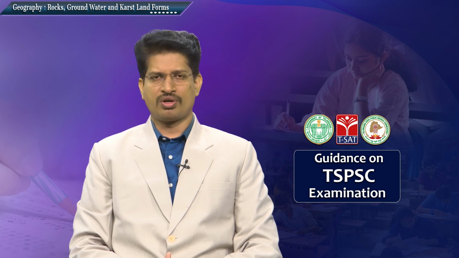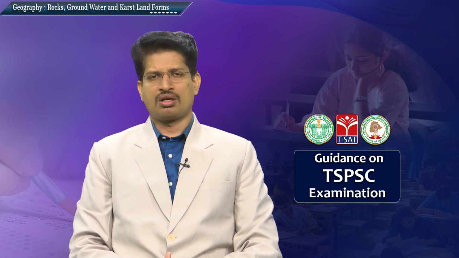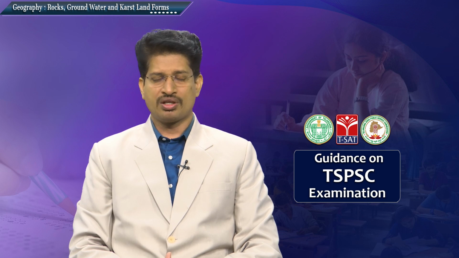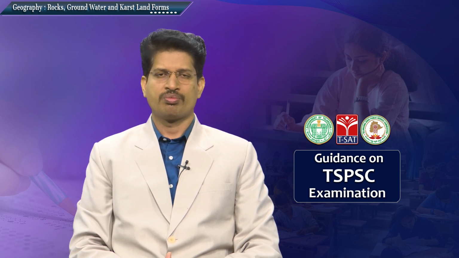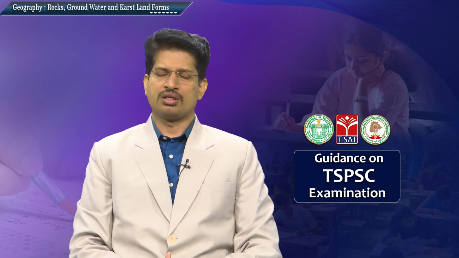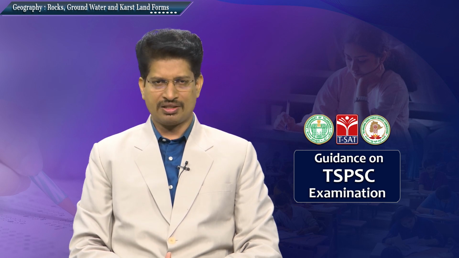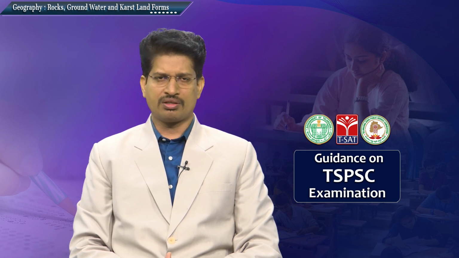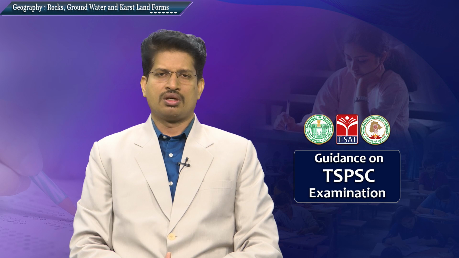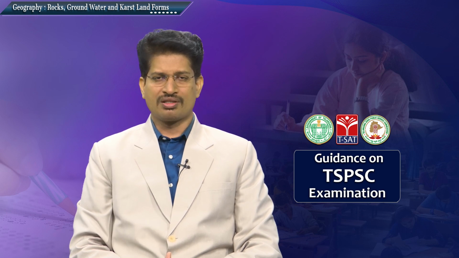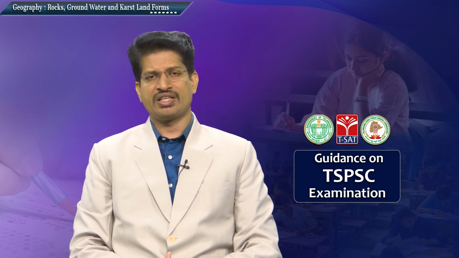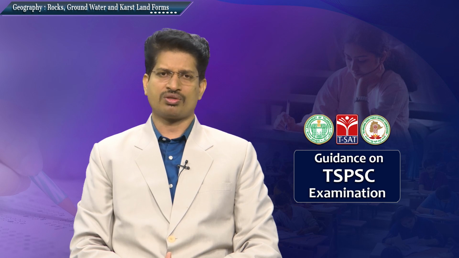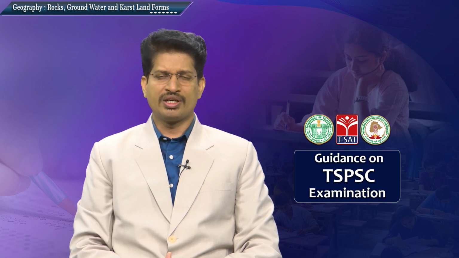These igneous rock bodies, or igneous rocks, are otherwise also known as primary rocks or parent rocks, because these are the rocks which were formed initially during the formation of the Earth. This material, the magma which formed into igneous rock bodies, resulted in the formation of other variant types of rocks through different processes, known as sedimentary rocks and metamorphic rocks.